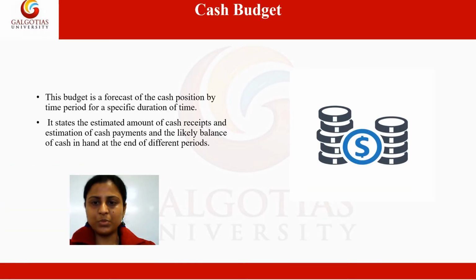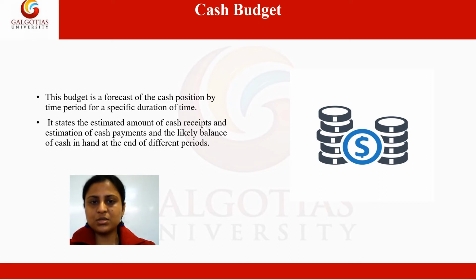Next is cash budget. So this budget is a forecast of cash position for a specific period of time, and it would estimate the amount of cash receipts and the amount of cash payments and the likely balance of cash in hand at the end of the period.